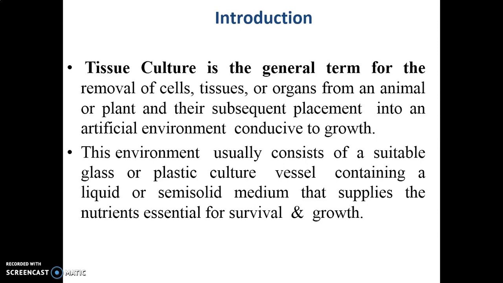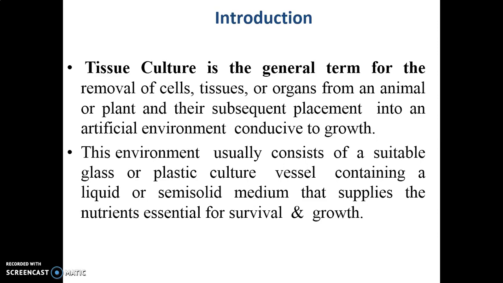That is tissue culture. In tissue culture, we grow cells, tissues and organs in an artificial environment and give them specific nutrients and growth factors required for growth of an organism, cells or tissue, whatever you are using as an explant.